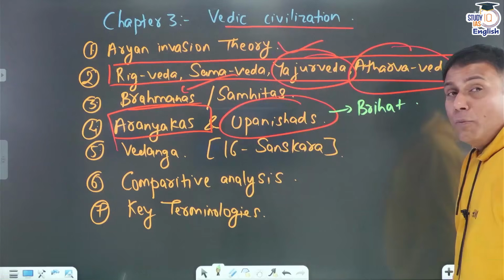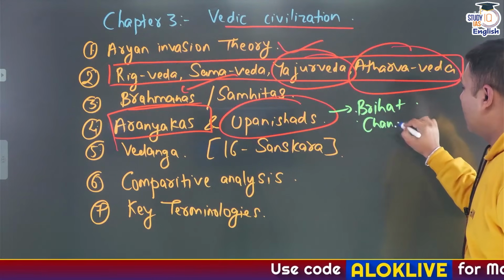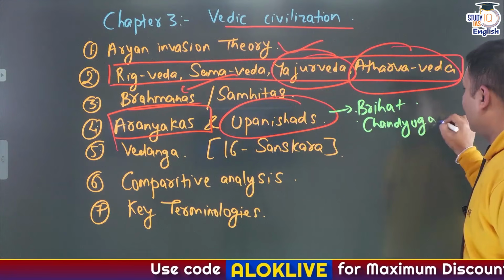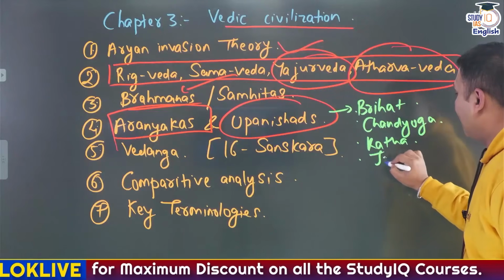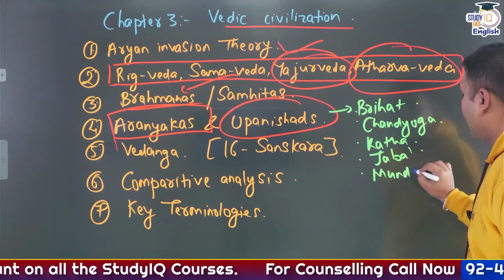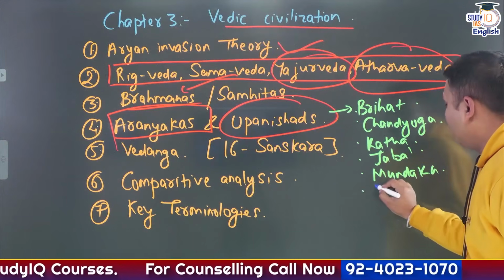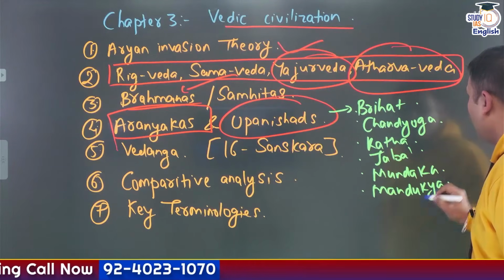Brihad Aranyaka Upanishad. Chand Yoga Upanishad. Katha Upanishad. Jabal Upanishad. Mundaka Upanishad. Mandukya Upanishad.